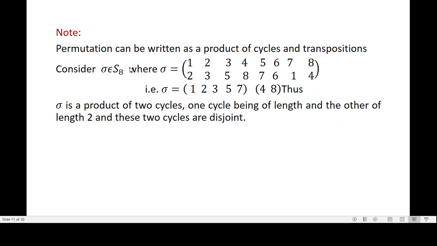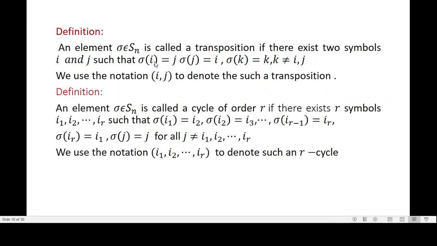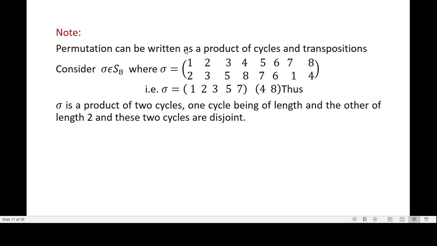A permutation can be written as a product of cycles and transpositions. A transposition is where sigma of i equal to j, sigma of j is equal to i. Whereas a cycle is where sigma of i1 equal to i2, sigma of i2 equal to i3 and so on, sigma of ir is equal to i1. And sigma of j equal to j for the remaining symbols. So a permutation can be written as a product of cycles and transpositions.